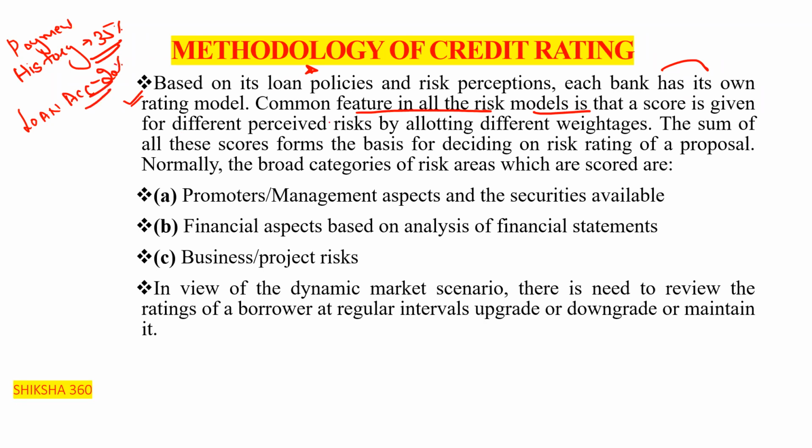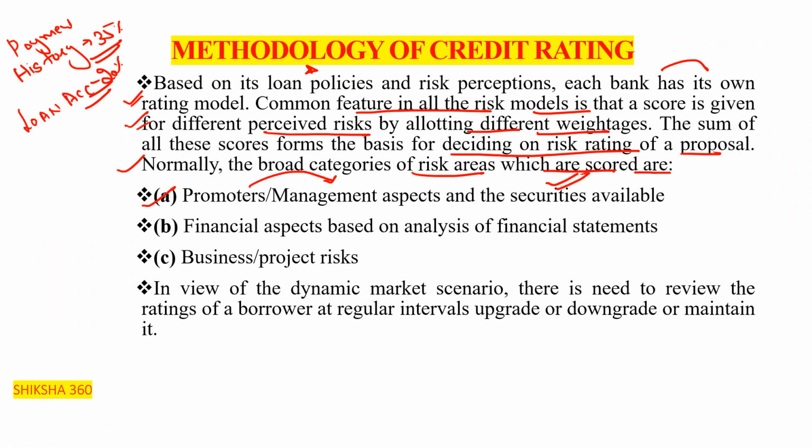So a score is given for different perceived risks by allotting different weightages. The sum of all these scores forms the basis for deciding on a risk rating of a proposal. Normally the broad categories of risk areas which are scored are, first, the promoters or management experts, and the securities available.